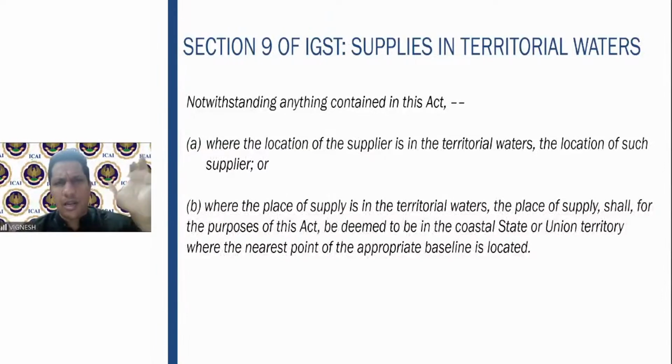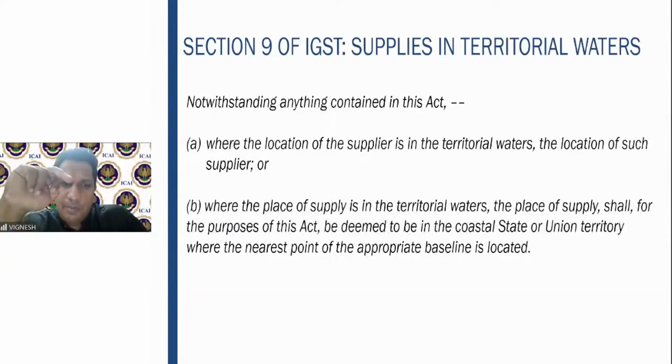In one ship, one luxury restaurant was set up. In there, he is supplying food and beverages. Alcoholic beverages or not, please don't ask; alcohol is out of GST, by now you should know this. He is supplying food and beverages. So the supplier is located in the ship, and the recipient is also located in the ship. Where is the place of supply? At that time, you don't need to tell, because you are on the ship.